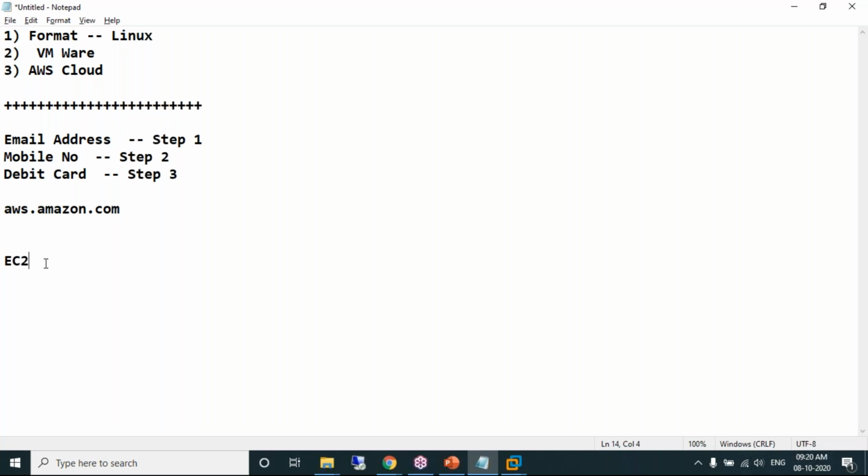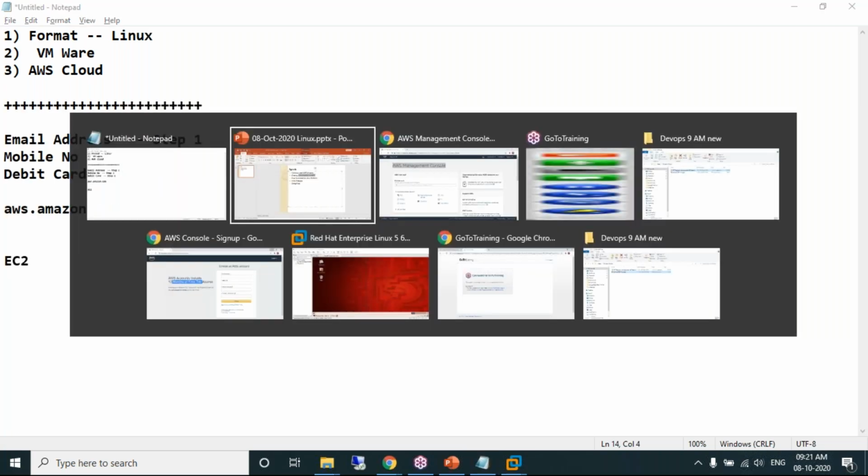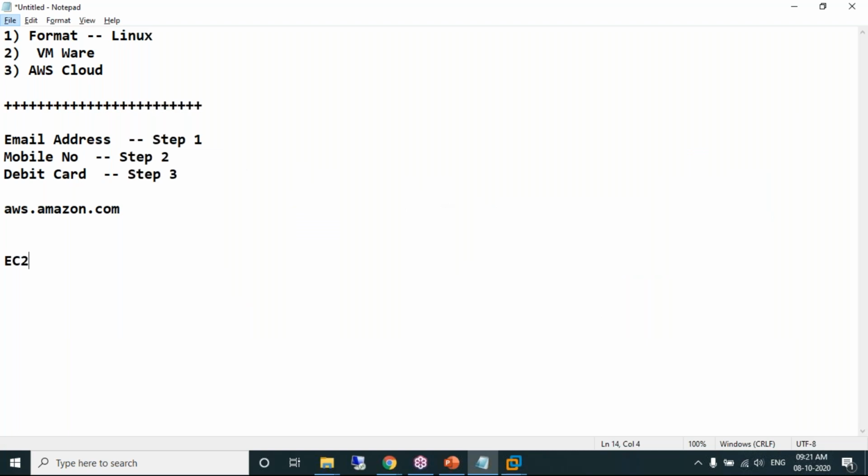This is my first class, so I'm trying to understand. No problem, Srikanth. Do you know AWS before, or is this the first time you are experiencing the AWS environment? No, first time I'm attending this class. Okay, no problem. I've logged into AWS. I'm now creating a new EC2 machine. And Srikanth, you have missed yesterday's session, so I recommend you go through the recorded session. You can take the recorded session from the management, and I want you to do it before coming to the next class.